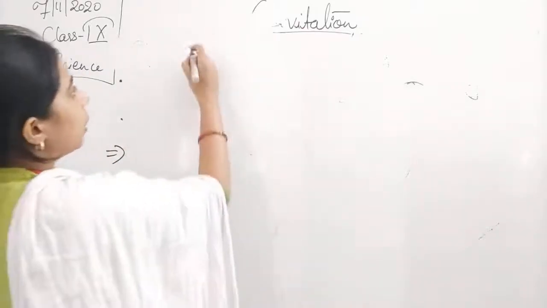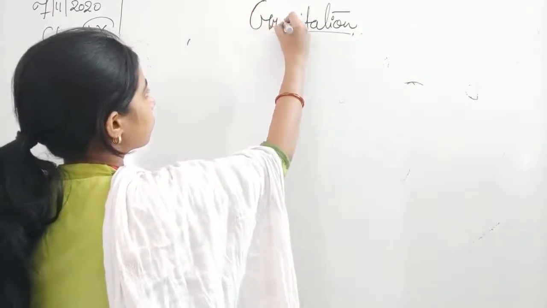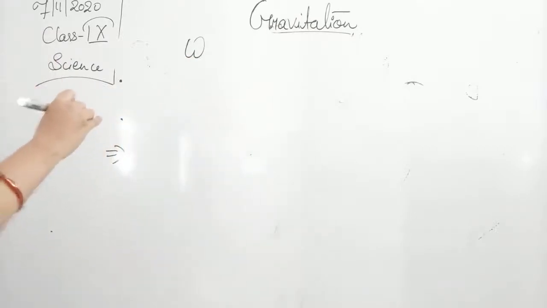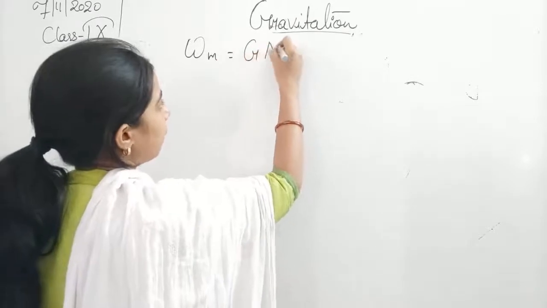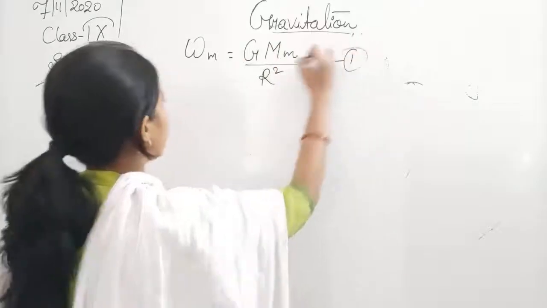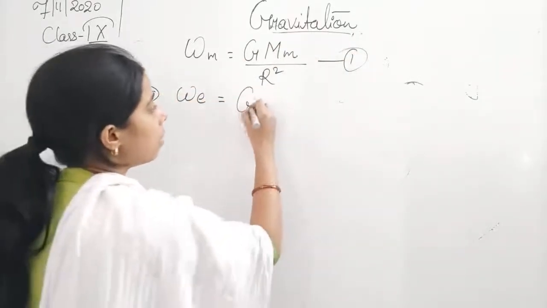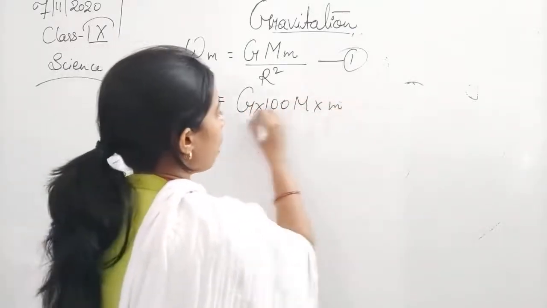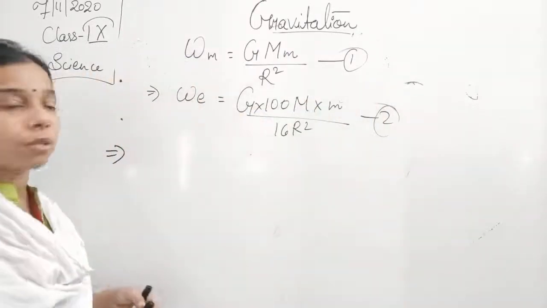That is Wm is equal to G capital M small m upon r square. This is the first equation. Second equation, student, that is weight of the earth is equal to capital G into 100 m into m upon 16 r square. This is the second equation for the weight of the earth.